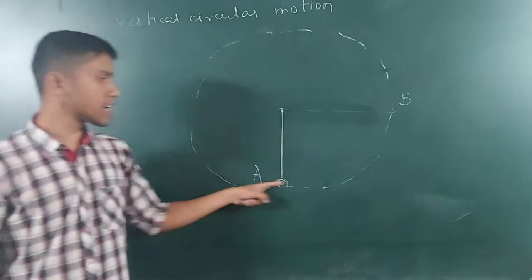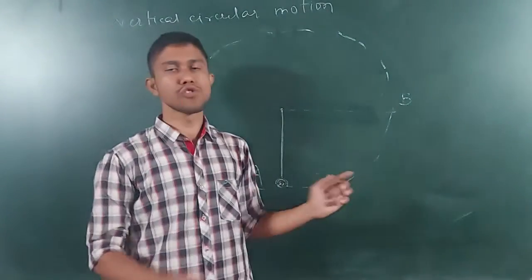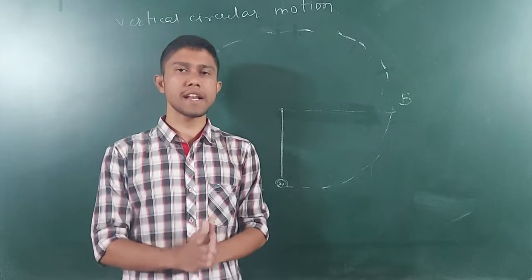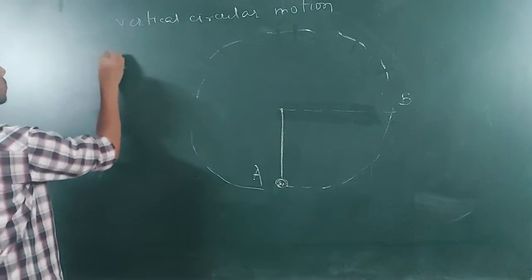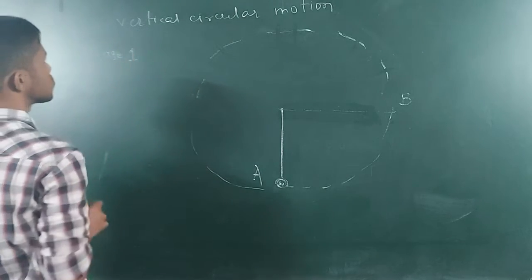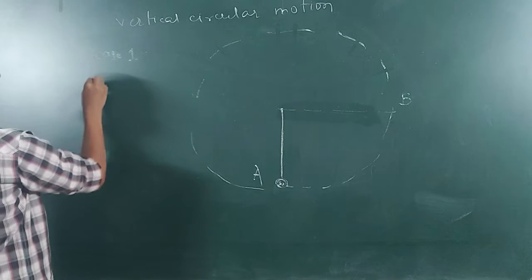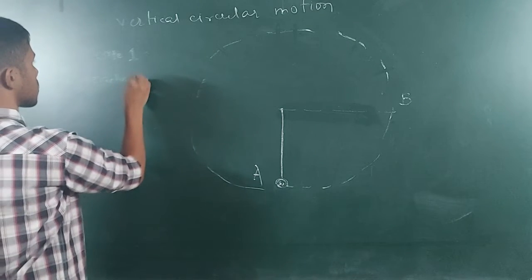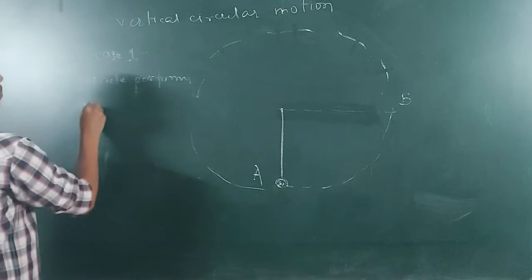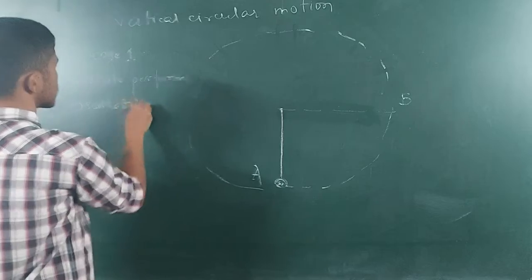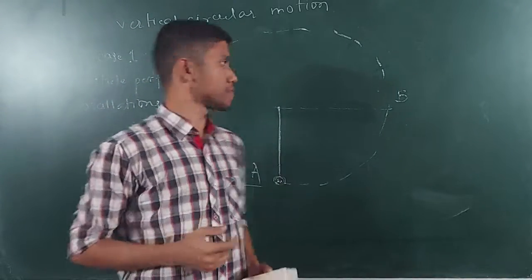Now again the particle will come back down. So there can be oscillations. The first case is when the particle performs oscillations. Now we will see the three cases on which we will study the vertical circular motion.